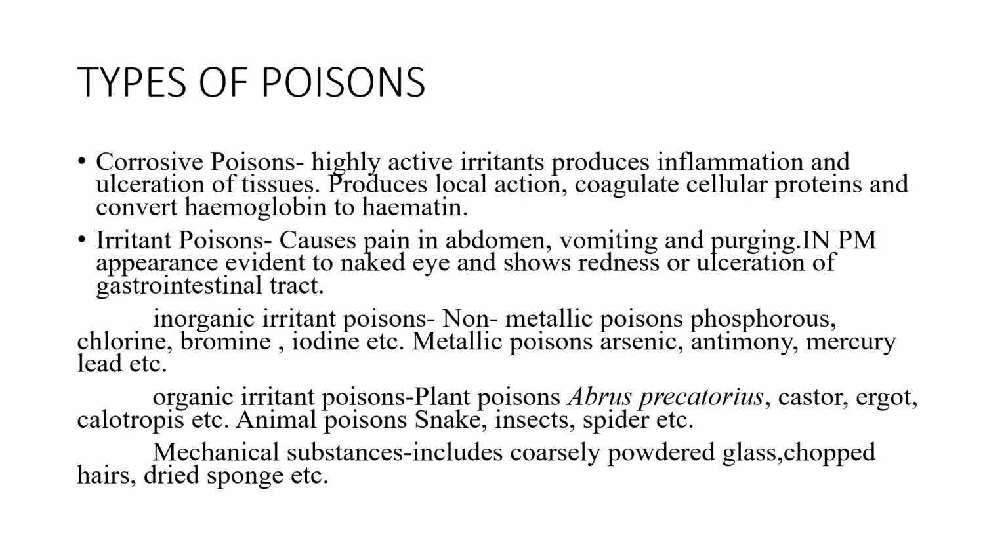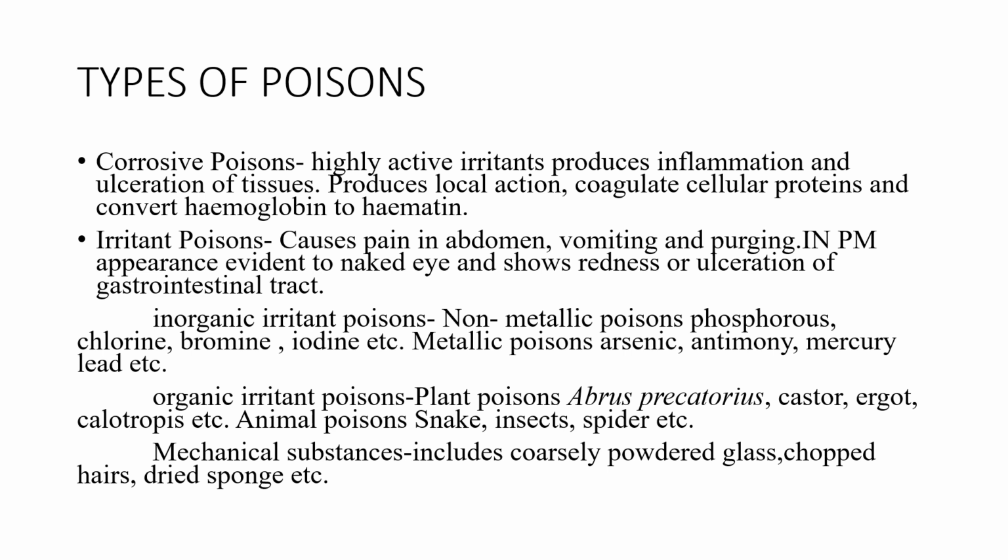Now, the second type of poison is the irritant poisons. These basically cause irritation, like pain in the abdomen, vomiting, and purging. In postmortem, irritant poisons show appearances evident to the naked eye, with redness or ulceration of the gastrointestinal tract. Now, irritant poisons can be divided into types.